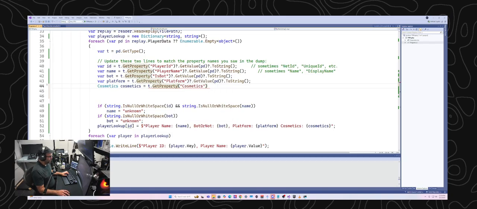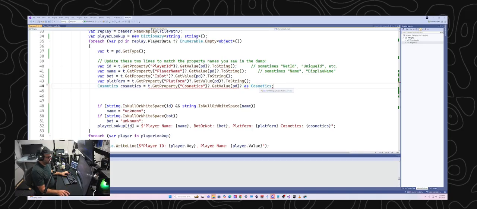Get property. So we've got var t, which is the type of our player. And then type get properties cosmetics. And then we need to tell it which thing we need to get it on. And again, bear with me because as I said, this is not my primary programming language and I'm not super familiar with it. So we want to get property cosmetics on get value player data.